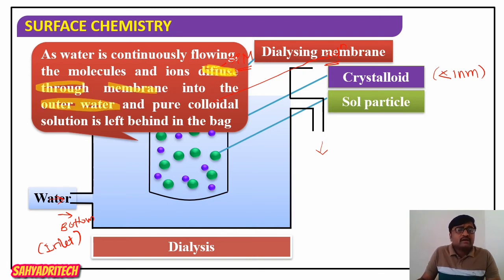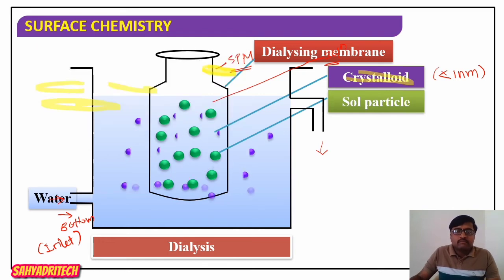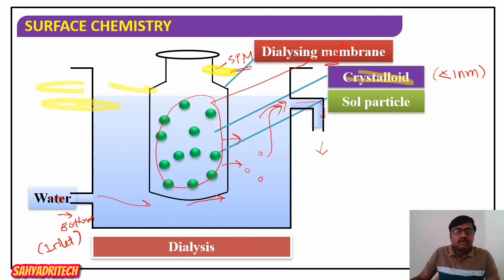And what about colloidal particles? They won't diffuse; they remain in the bag itself. But the crystalloids diffuse through this semi-permeable membrane into the outer water. As it is a stream of water, all these crystalloids are carried away along with the running water. So what happened at the end?